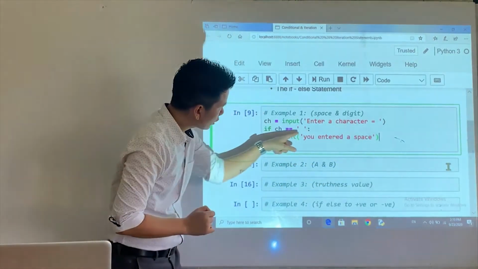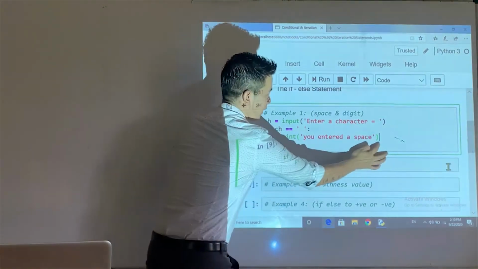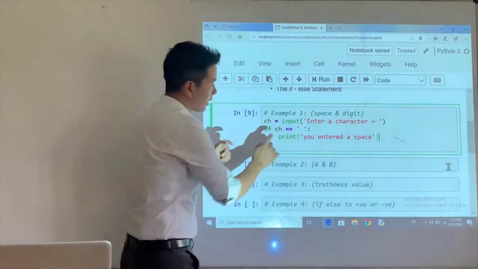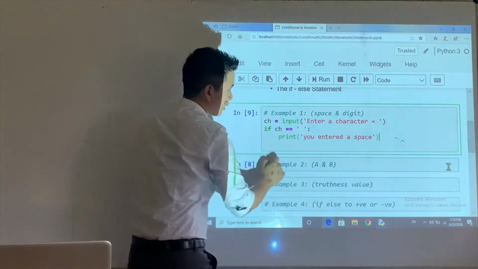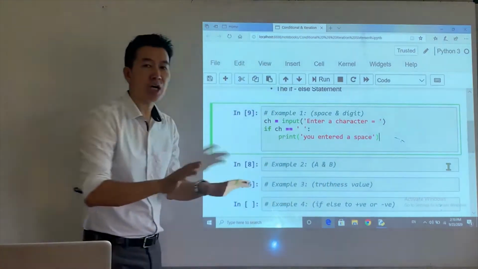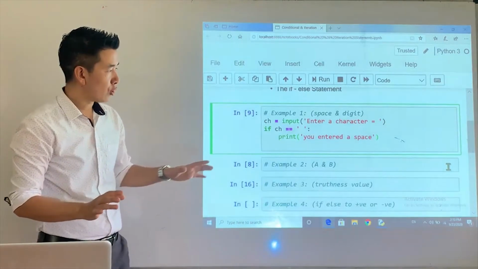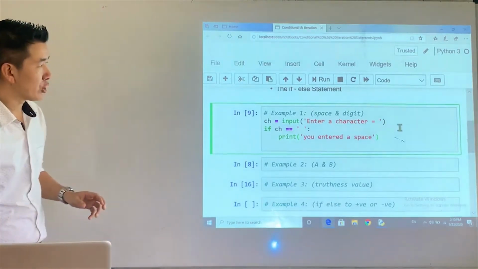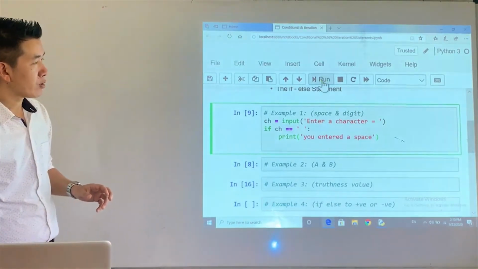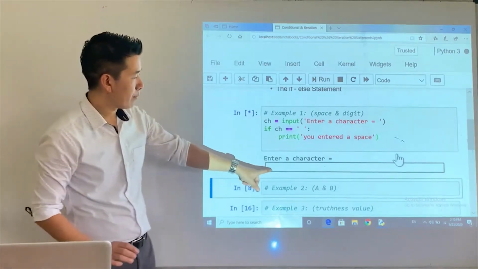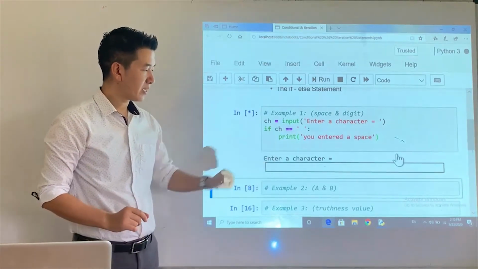So if the condition is true, the statement of if will be executed. If this condition evaluates to false, this statement will not be executed. Very simple, right? So now we'll run the program and check. Now say I run this program and then I am being prompted to enter a character.